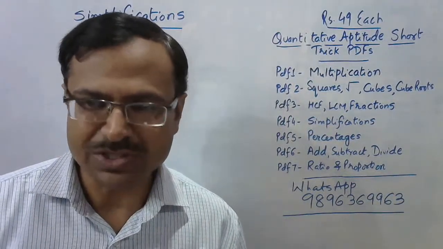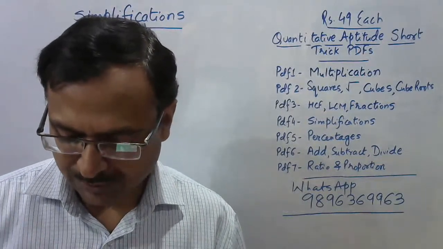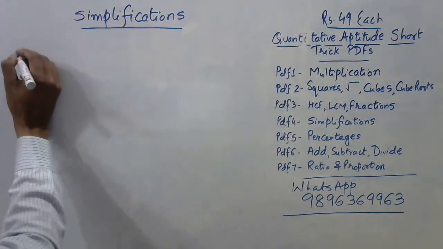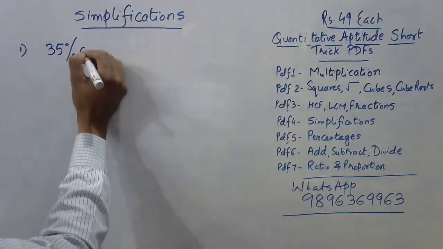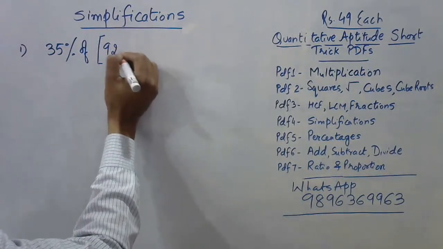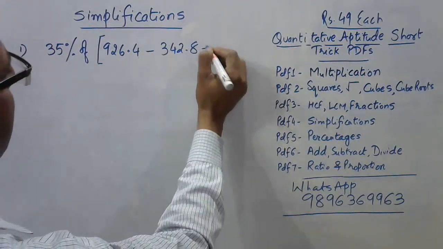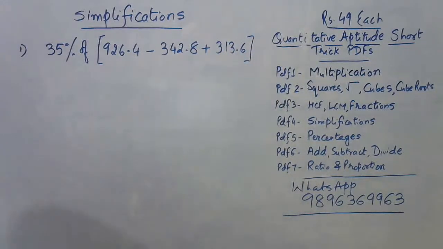This is the first question, the warm-up question for today. It is a mixed question of decimals and percentages. This is question number 1. You need to find 35% of 926.4 minus 342.8 plus 313.6. Let me know what answer you get on simplification of this particular question.